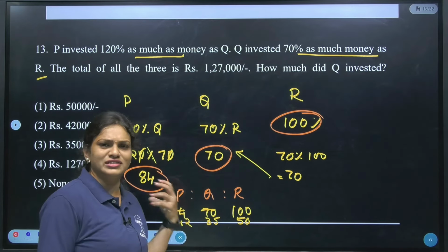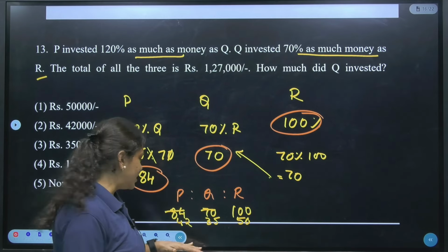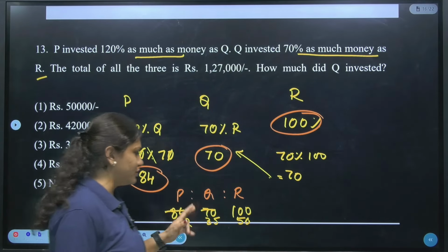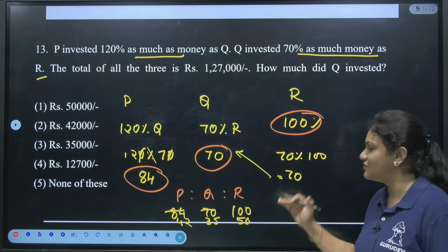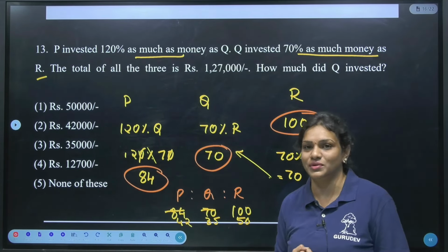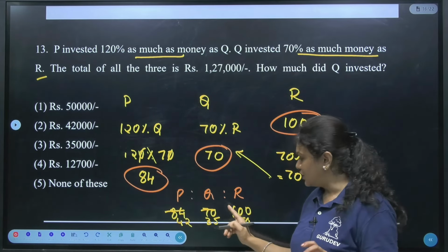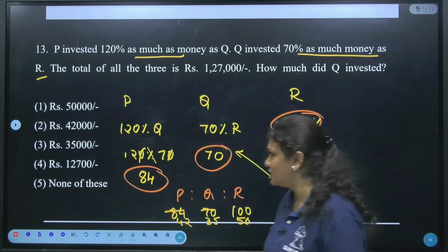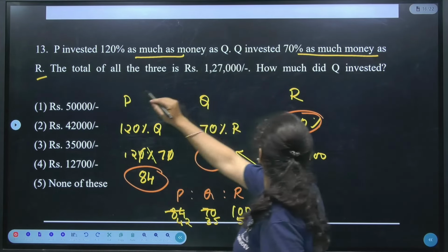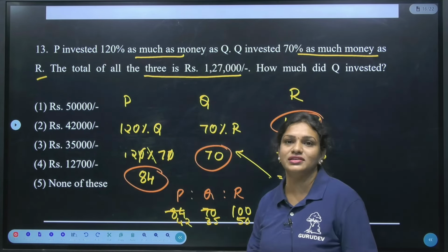If it does not cancel, just keep it as it is. If it gets cancelled, then you have to cancel it further. Do not worry, guys. If you keep it as it is, you will also get the answer. Only thing is, if I cancel it, the calculation will be easy. Now P invested 42, Q invested 35 and R invested 50. Is it clear? Next, what they are saying is that the total of all three is 1,27,000.